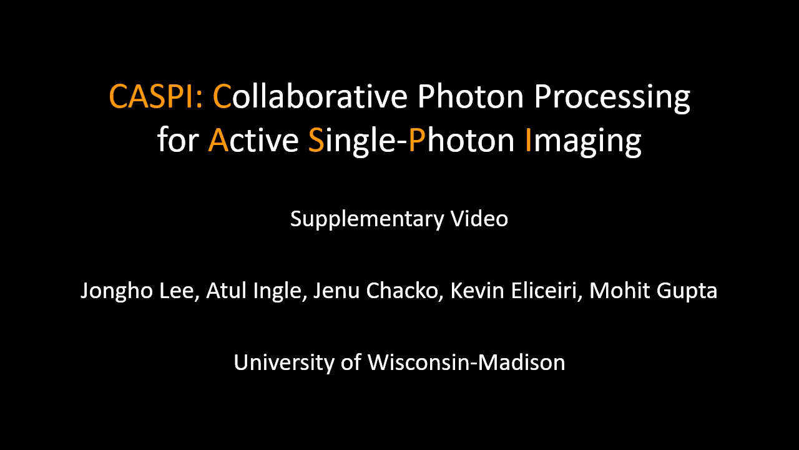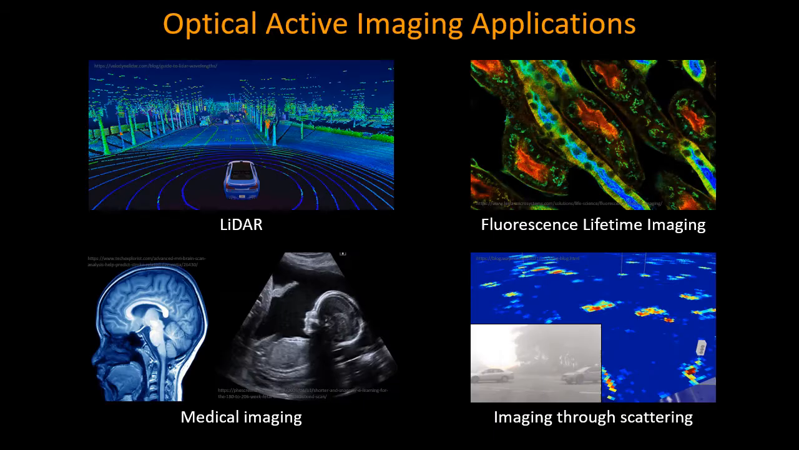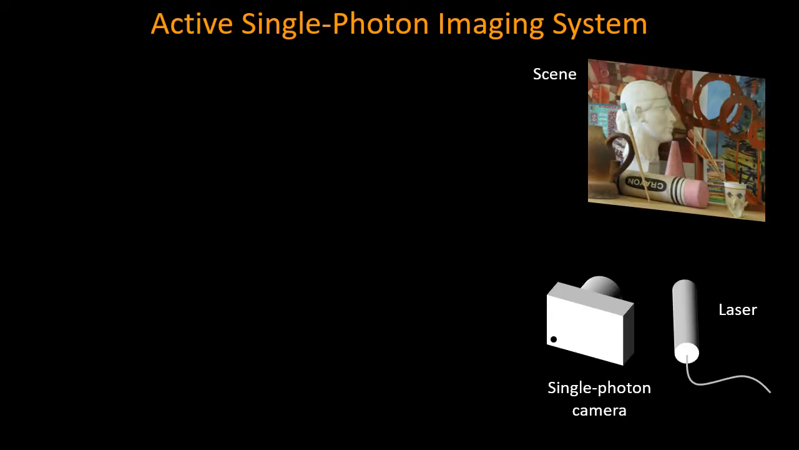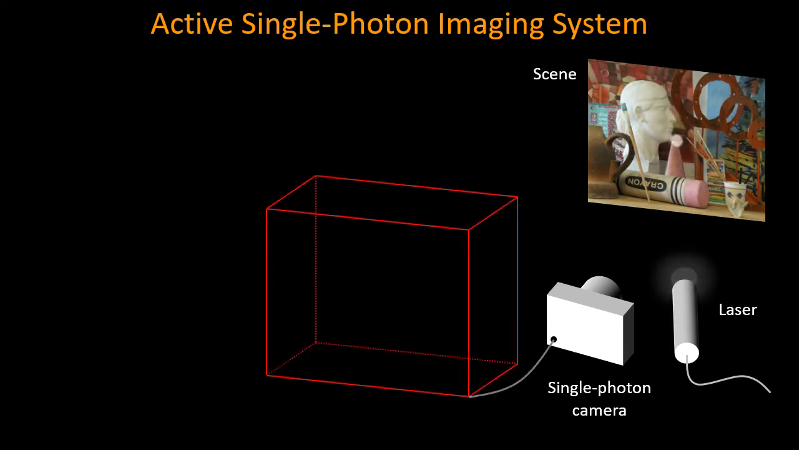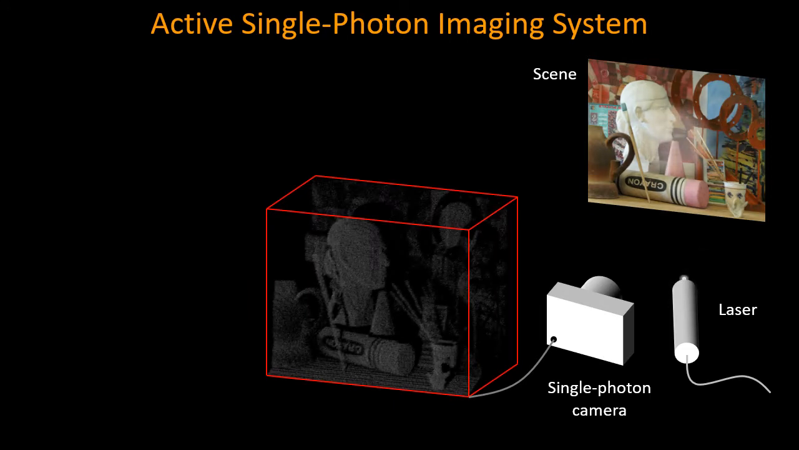We present CASPI, Collaborative Photon Processing for Active Single-Photon Imaging. Optical active imaging has several applications. For example, Lidar, fluorescence lifetime imaging, and imaging through scattering media. In active single-photon imaging, a light source illuminates a scene, and a single photon sensor captures the reflected light.